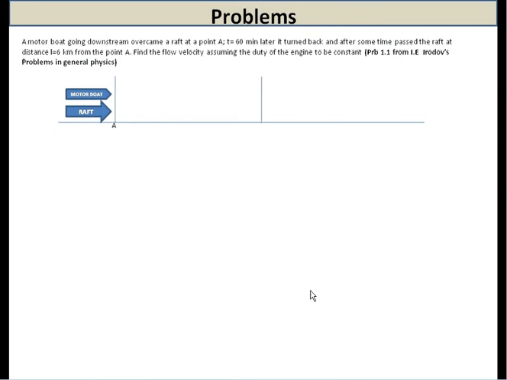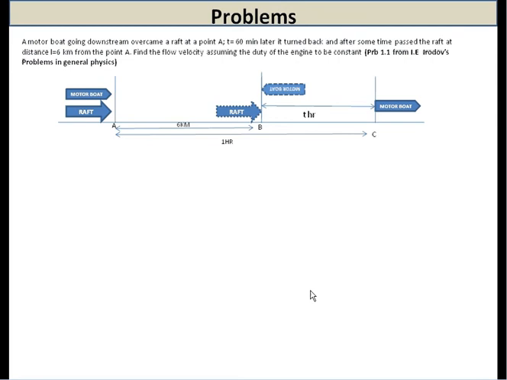Now, both of them start from the point A, and after 1 hour let us assume that the motorboat reaches the point C. At this point the motorboat turns back and meets the raft at point B. The further information provided is that the distance AB is equal to 6 km. So, let us try to solve the problem.